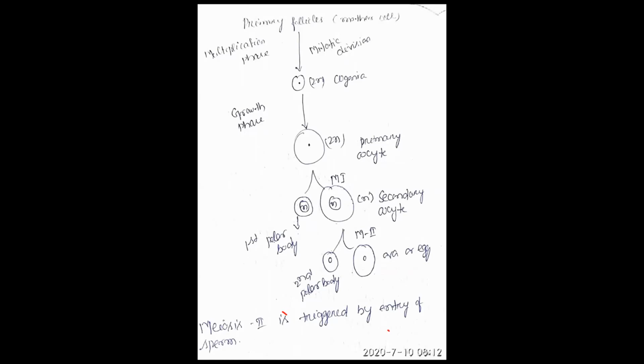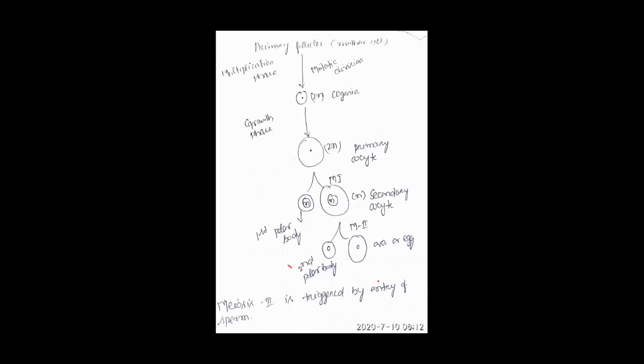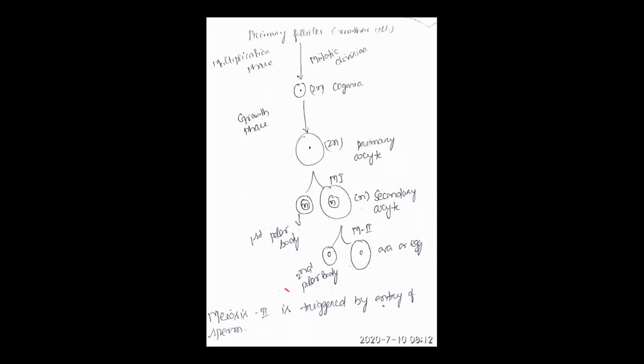Equational division. Mitosis is known as equational division and meiosis is known as reductional division. Clear? So the primary follicle undergoes mitotic division to form oogonia.